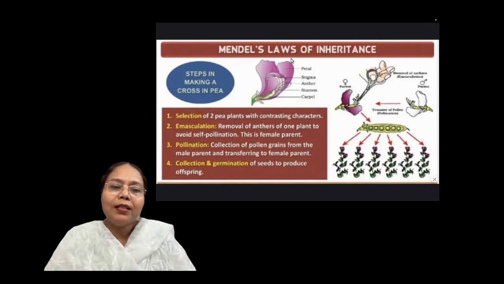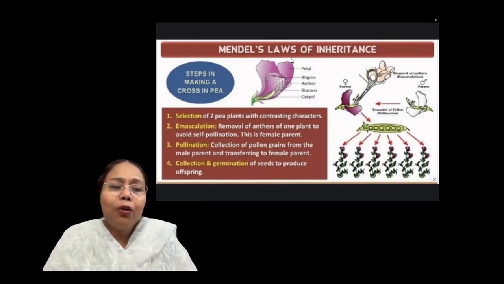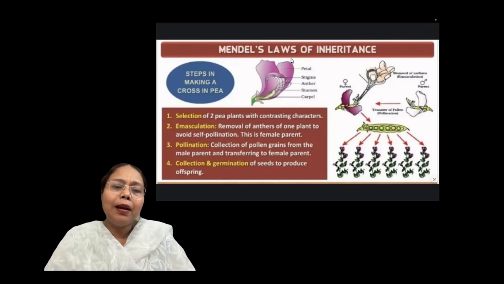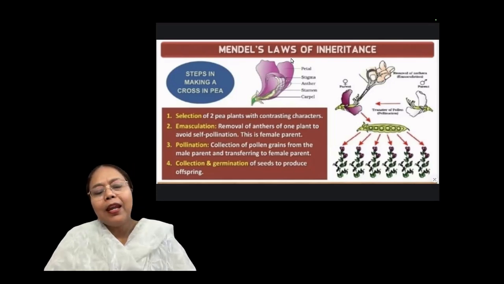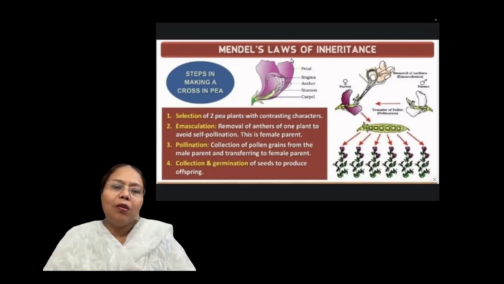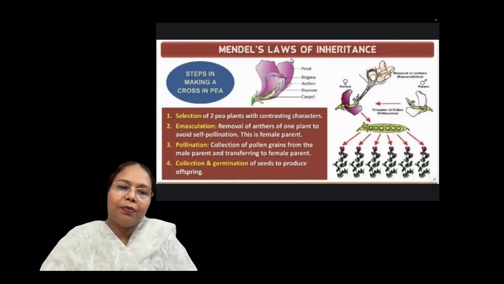And then you will dust desirable pollen grains from the male plant on the female plant. So this transferring of the pollen grains from male to female is known as pollination. And after pollination, the F1 generation and further F2 generation were collected as seeds to produce new offspring. Clear?